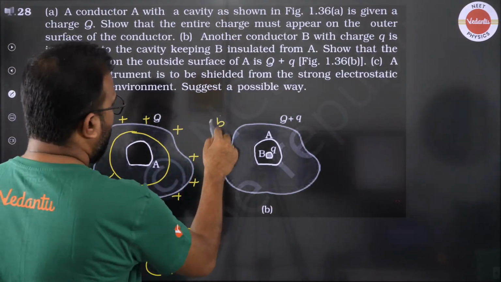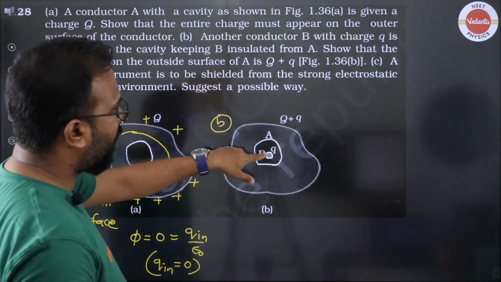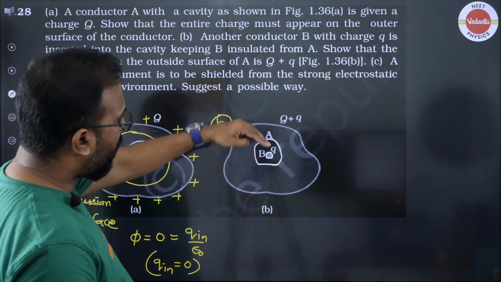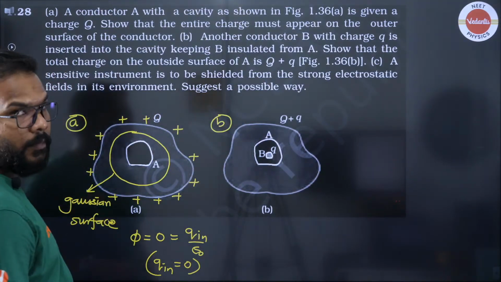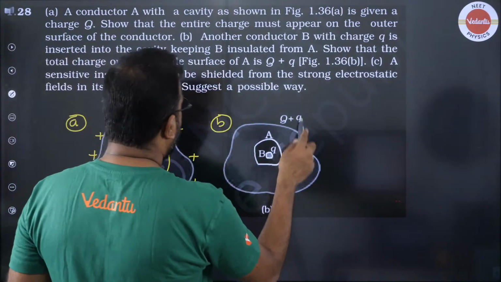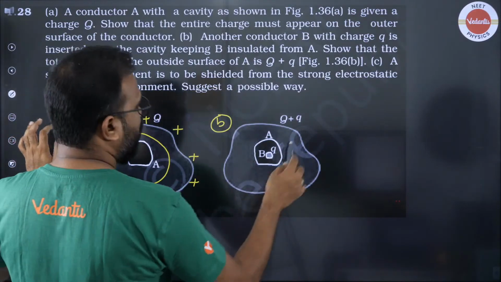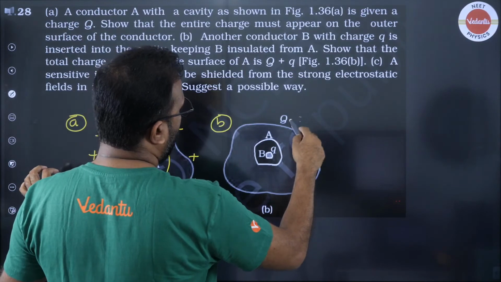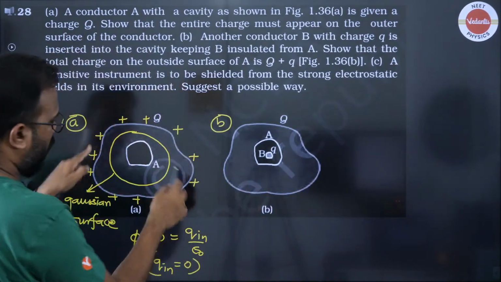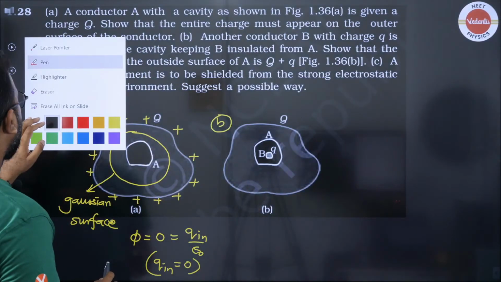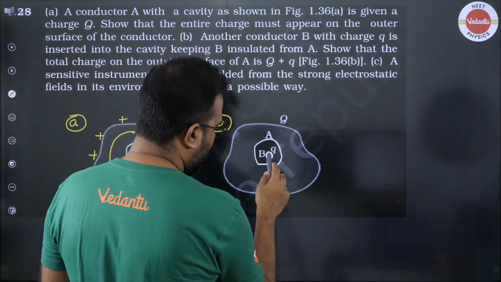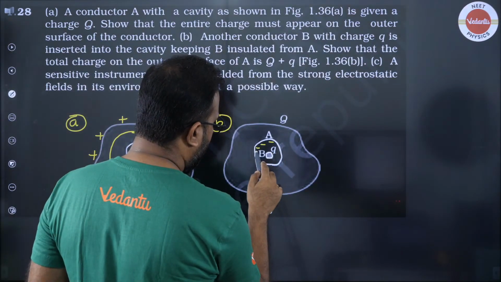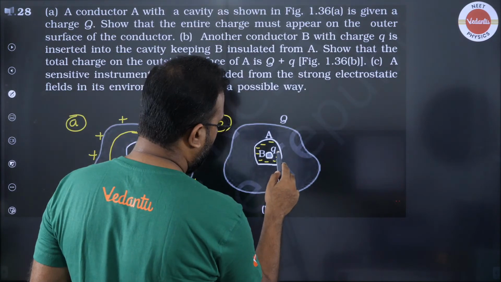Okay, in the second part it says that if I place another charge small q here, then prove that all the charge will come on the surface only. So assuming that there was no charge in the cavity, and the charge which was there was only on the surface, that was capital Q. Now when you are giving a plus q charge here, what will happen? A negative charge will get induced here.